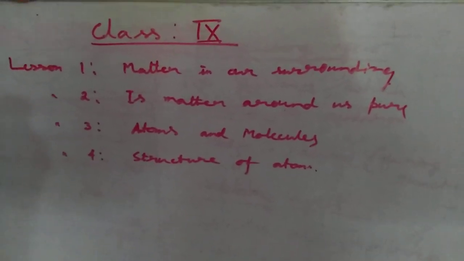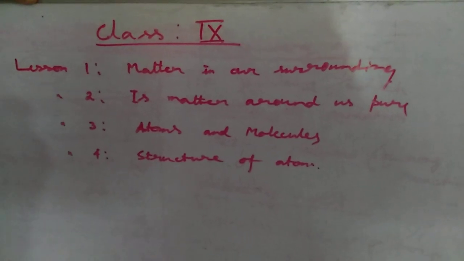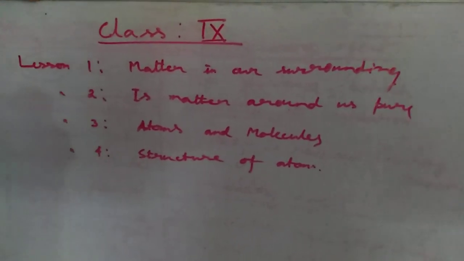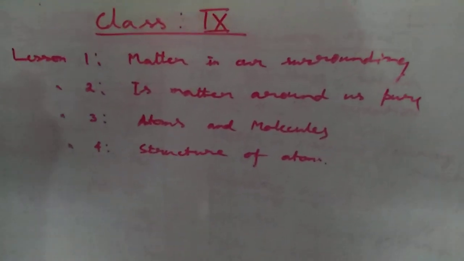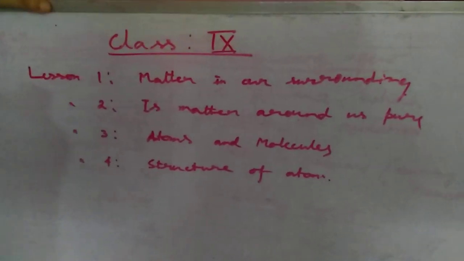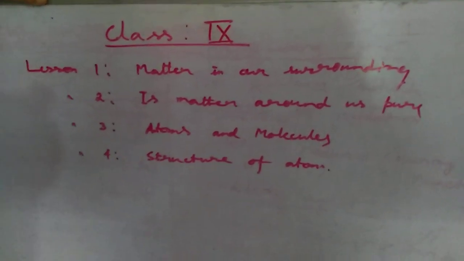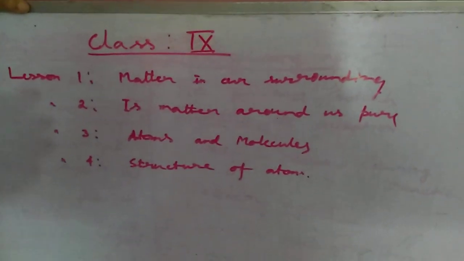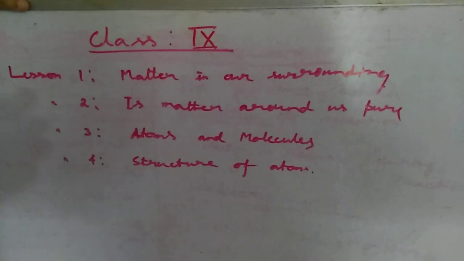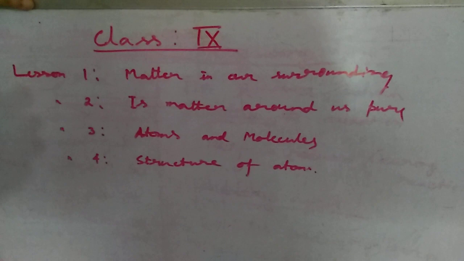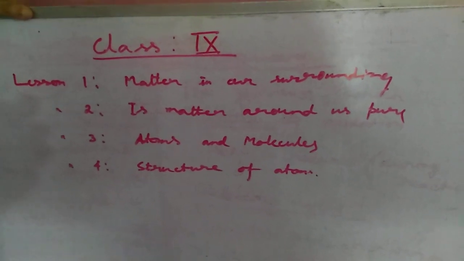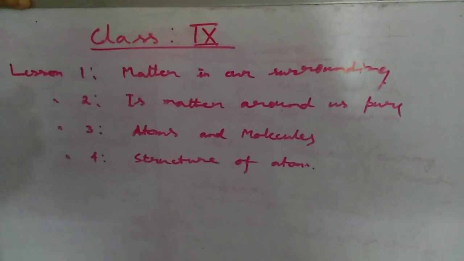In the first lesson we will be learning about the different matter which is present in our surroundings, in our environment, and their different states, that is solid, liquid and gas, which are the common 3 states of matter. Not only that, we will also learn a brief introduction to 2 more states of matter, that is plasma state and BEC, Bose-Einstein condensate. This is about the first lesson.